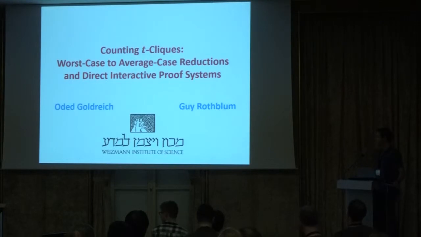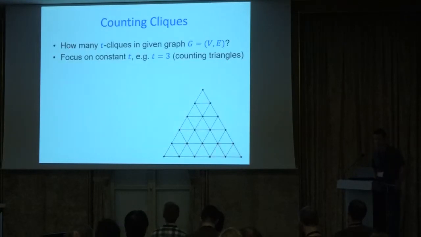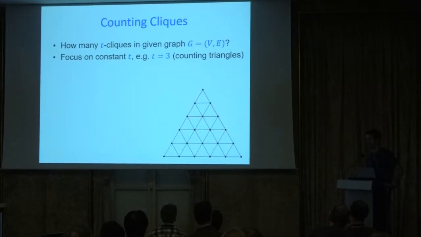So this talk is going to be about various complexity aspects of the problem of counting small cliques in a graph. We know that counting large cliques is hard, but if the cliques are of constant size, for example size 3, then we're just counting triangles in a graph, and that's a tractable problem, though it's non-trivial, as you can see with this beautiful GIF that I found online, given a graph to actually count the number of triangles in it.